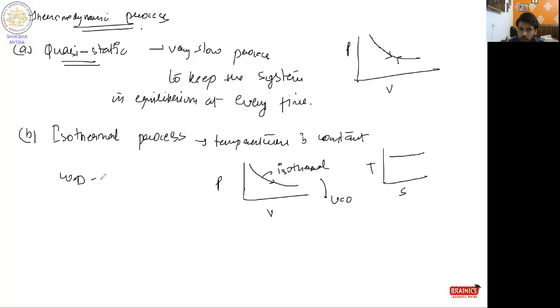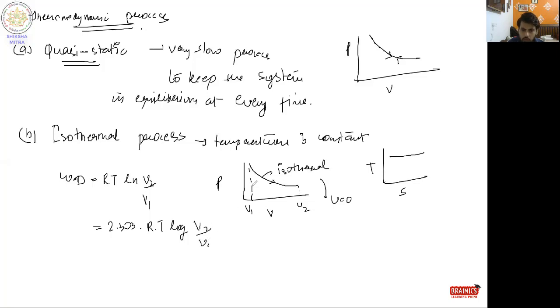If you ask how to calculate the work done for an isothermal process, it's simply W = RT ln(V2/V1). V2 is the final volume and V1 is the initial volume. If you write it in log terms, it will be 2.303 RT log(V2/V1).